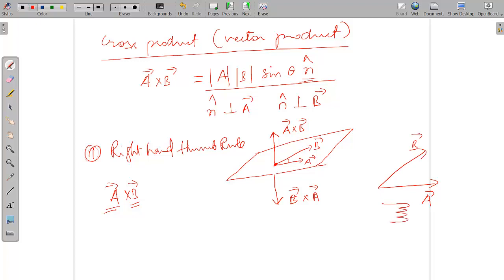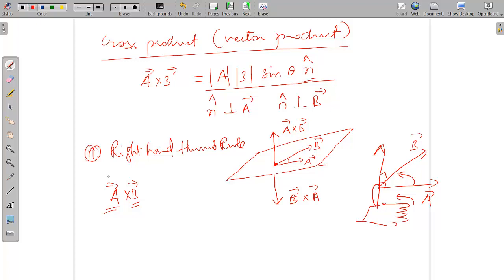So you have kept your palm towards the vector a, and you are curling the fingers towards vector b. You will find that your thumb is pointing in this direction. So this will be the direction of the thumb. This will be 90 degrees to this, and this will also be 90 degrees to this. So this is your a cross b vector.